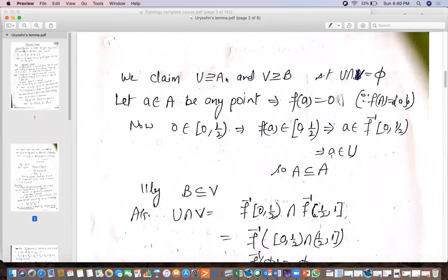So we claim that A is contained in U, B is contained in V, and U intersection V is the empty set. So U and V are disjoint.